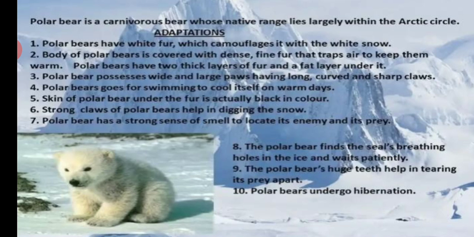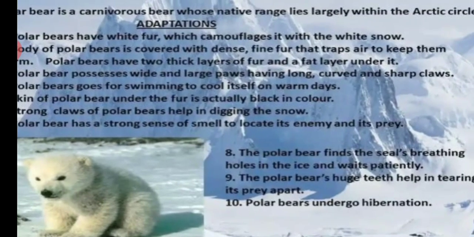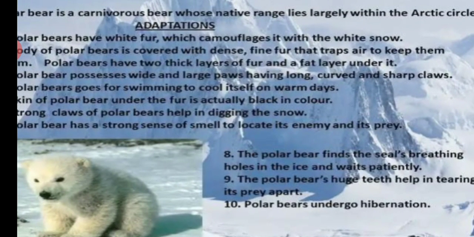Polar bear possesses wide and large paws having long, curved and sharp claws that provide better grip while moving on the snow. They have to move slowly and rest often to avoid getting overheated. Polar bears go swimming to cool themselves on warm days. The skin of a polar bear under the fur is actually black in color, which absorbs the heat and keeps it warm.